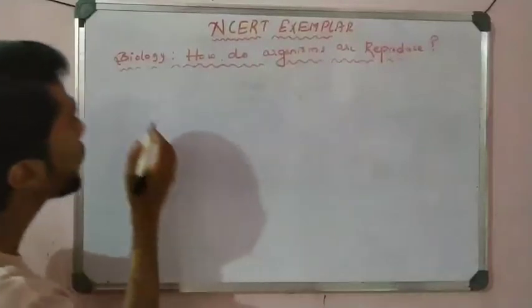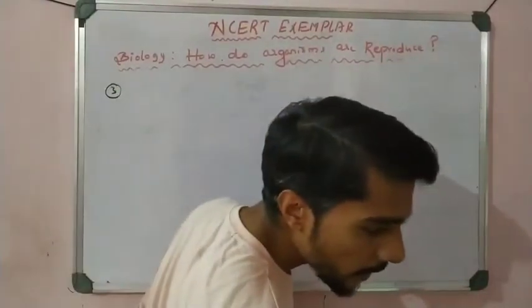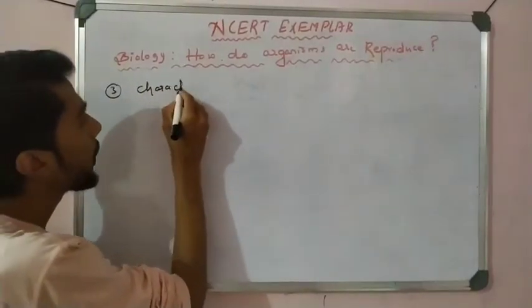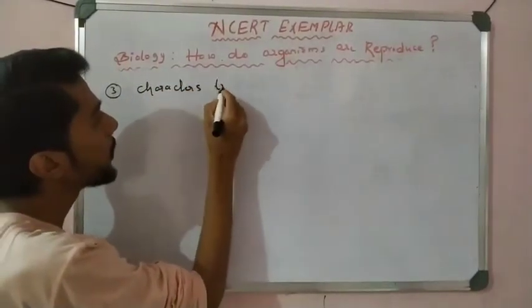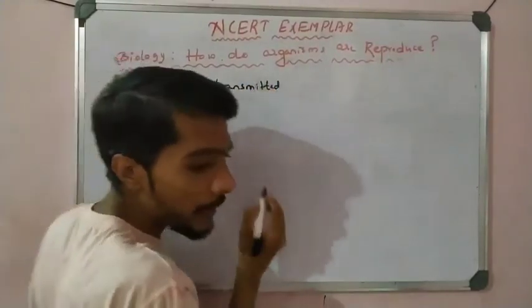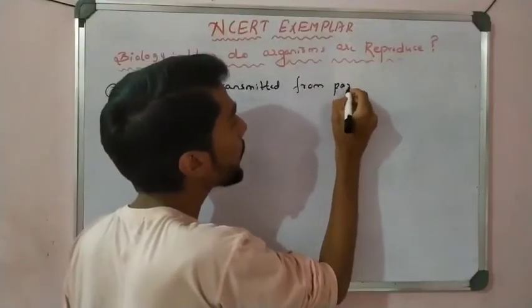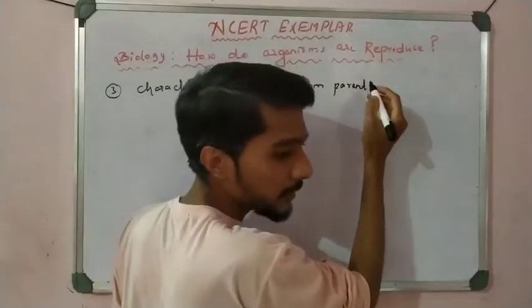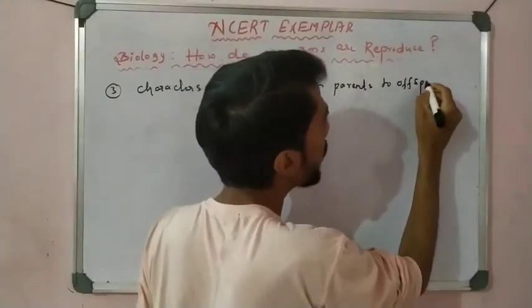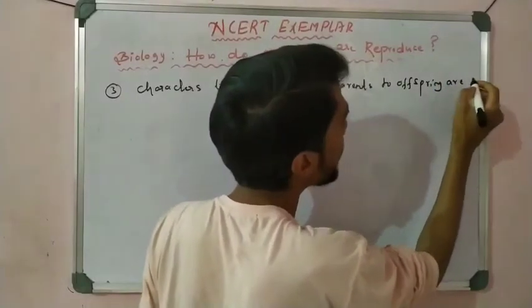So next is question number 3, MCQ 3. Characters transmitted from parents to offspring are presented.